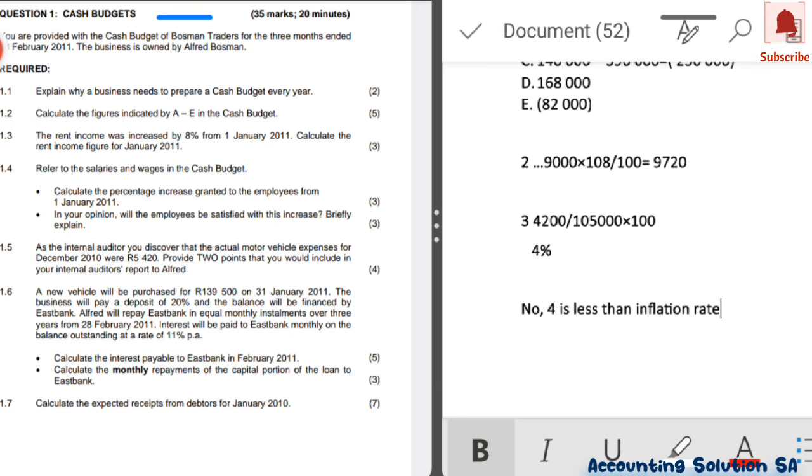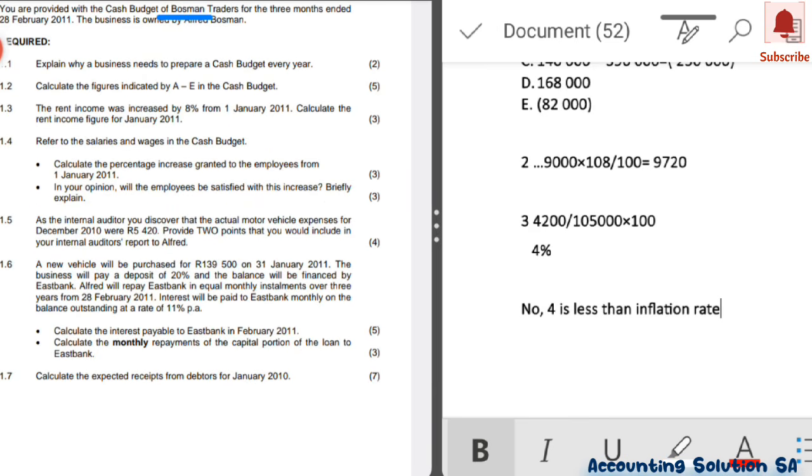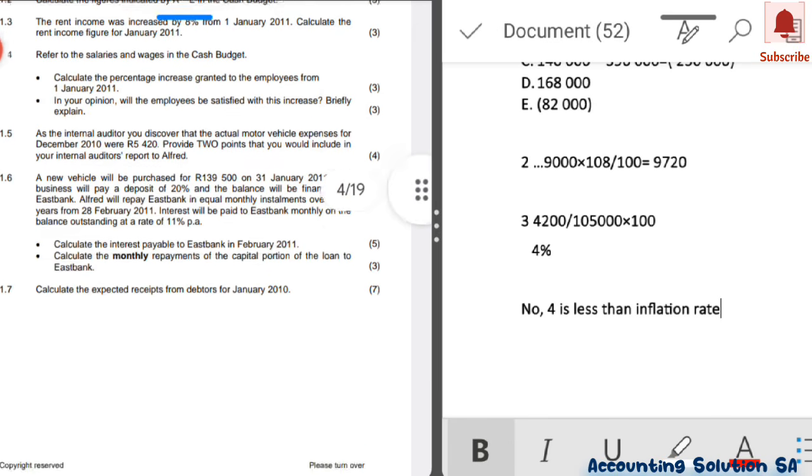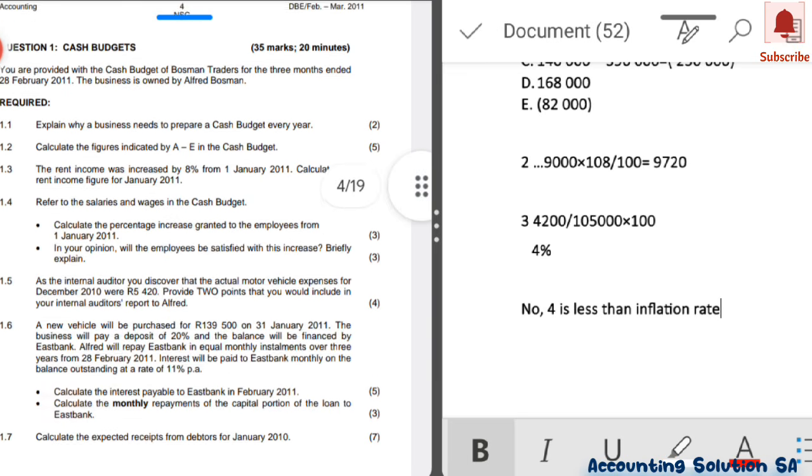Either you defend the company, according to the person who did the budget, or you go against the person who prepared the budget. It depends on your opinion. For example, you can state the issue of petrol. Yes, it can happen that we budgeted 4,000 for petrol, but petrol increased during the month and we were not expecting that. So that might be one of the causes that made this expense increase.